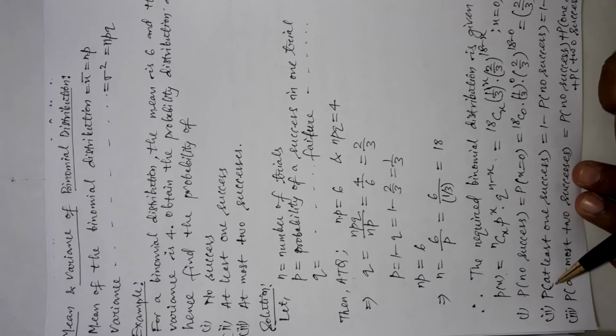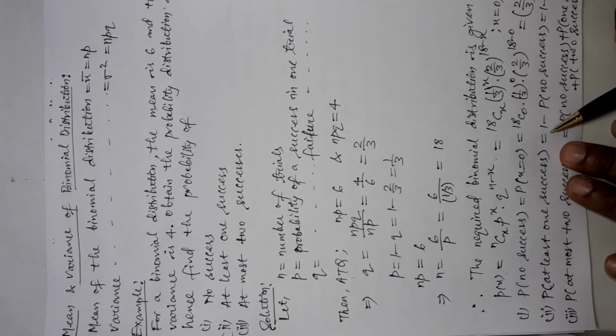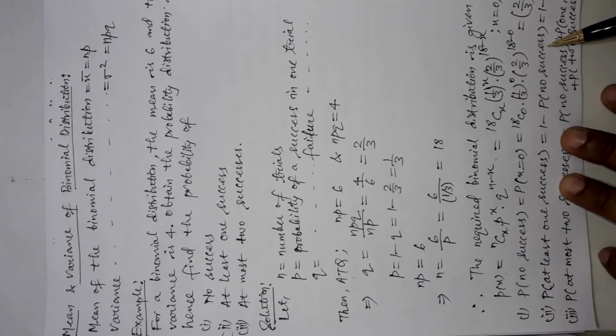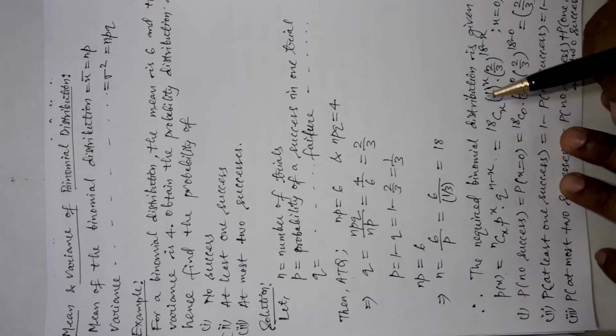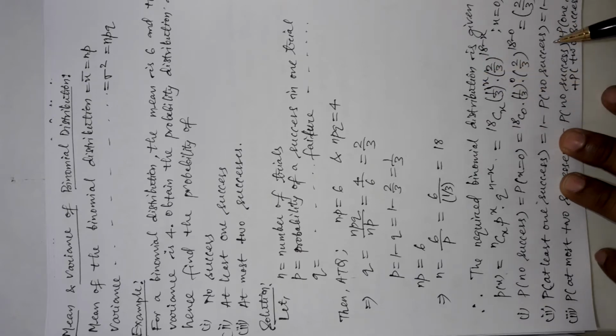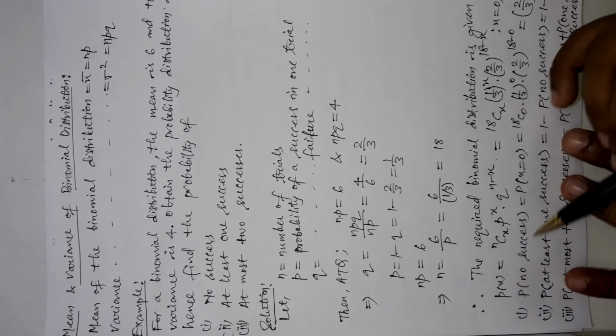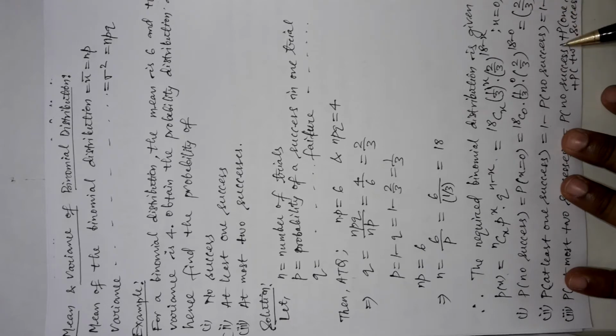We know that probability of at least one success is equal to 1 minus probability of no success. Okay? Only one case is left here, that is no success. Let us subtract that from 1. Probability of no success we already obtained in the first bit, so let us put it, and the value will be 1 minus 2 by 3 whole to the power 18.